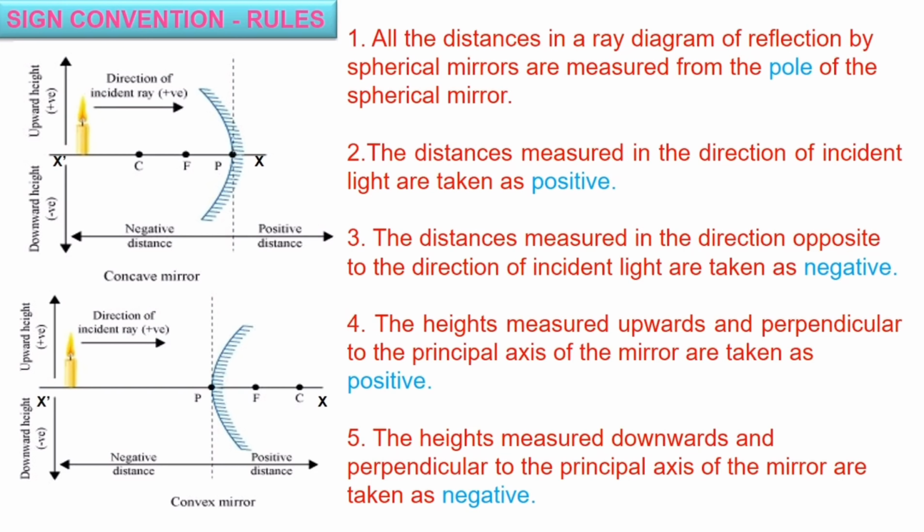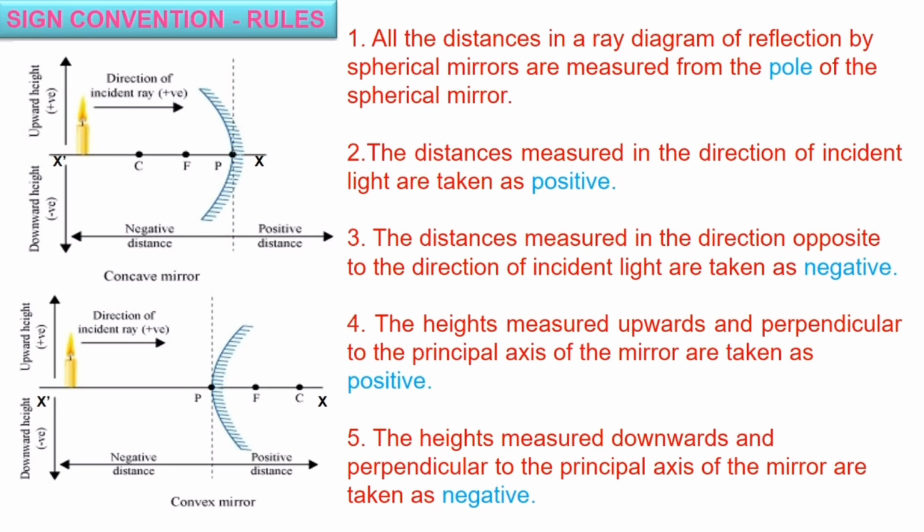If you draw a perpendicular line at the point P, we are easily able to measure the data. So the sign convention rules go like this. All the distances measured parallel to the principal axis on the left side are considered negative, and on the right side are considered positive.